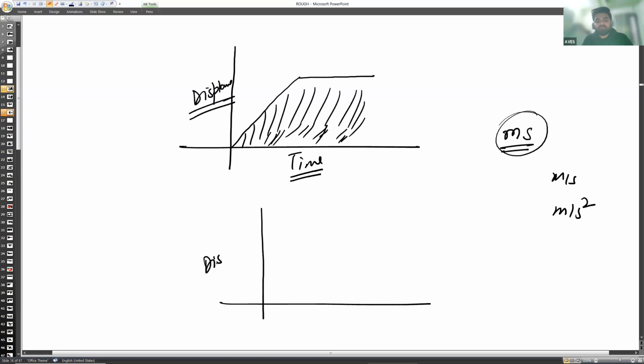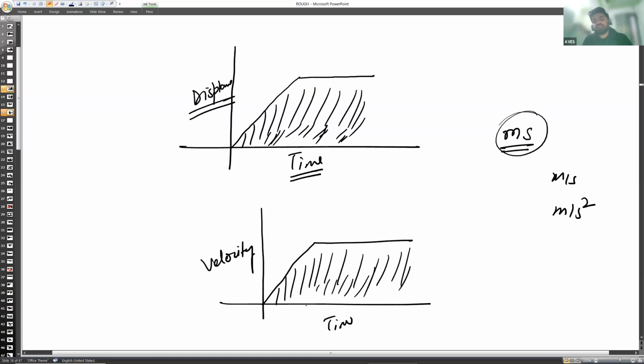Let's take a velocity time graph. If I ask you what the area under this graph gives you, just multiply the units of the y-axis and the x-axis.